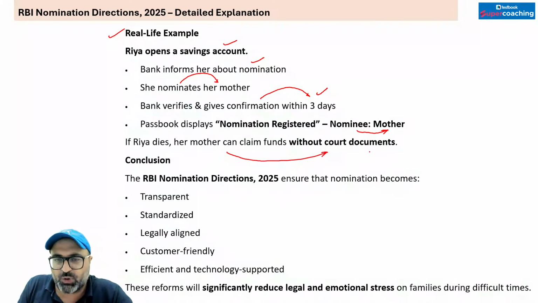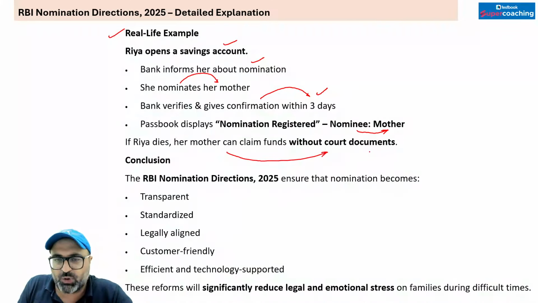Next point is, these directions are applicable to all the banks, not only commercial banks. These are applicable to cooperative banks as well. A nominated person becomes the absolute owner. No sir, a nominated person does not become the absolute owner. Rather, they act basically as the trustee for the legal heirs. So this is also wrong. Next we have, a bank is required to offer and explain the nomination facility. This is correct. If a prospective customer refuses to give a written declaration declining nomination, the bank may refuse to open the account.